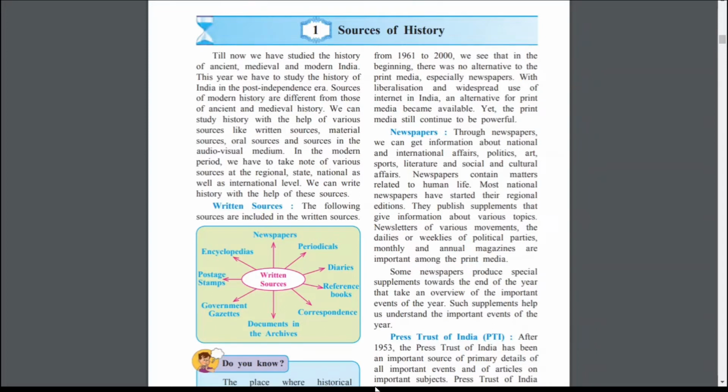Art, about art also we are getting information. Then who got an award, that information also we are getting in newspapers. Sports, about cricket games, about volleyball, about football matches. All types of information are printed in the newspapers. Then social and cultural affairs, many natya sammelan.